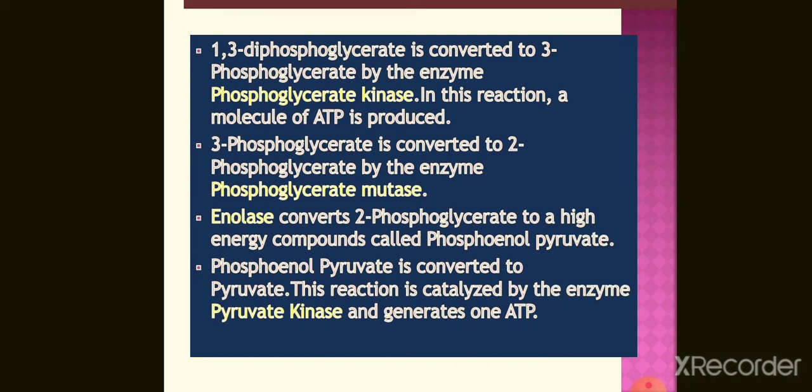Then after this step, 3-phosphoglycerate is converted to 2-phosphoglycerate by the enzyme phosphoglycerate mutase. After that step, enolase, which is an enzyme, converts 2-phosphoglycerate to a high energy compound called phosphoenol pyruvate. Lastly, phosphoenol pyruvate is converted to pyruvate. This reaction is catalyzed by the enzyme pyruvate kinase and it generates 1 ATP. So a total of 2 ATP has been produced.